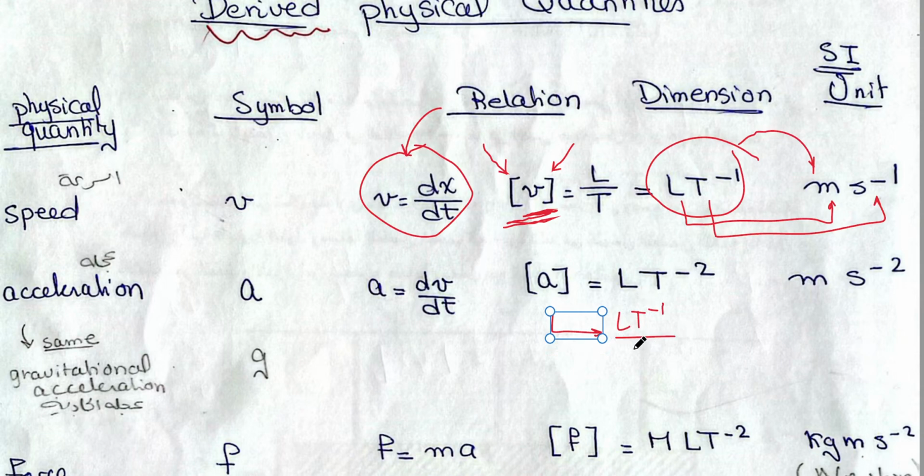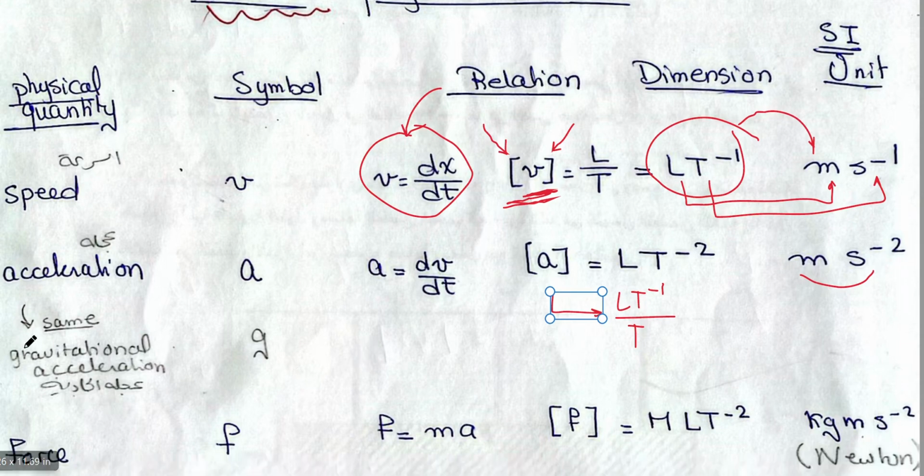I will divide it by the dimensions of time. So it will be L T minus 2. And then to find the SI units, instead of L, you will put meter. Instead of T, you will put seconds. So it's meter second minus 2, which is meter per second square.